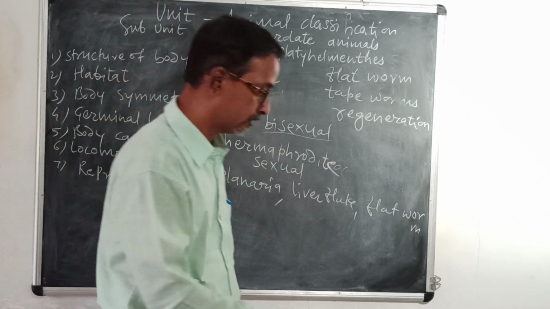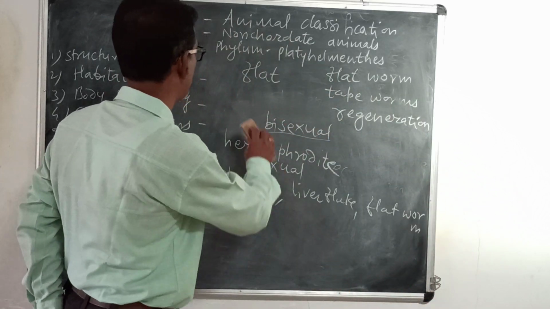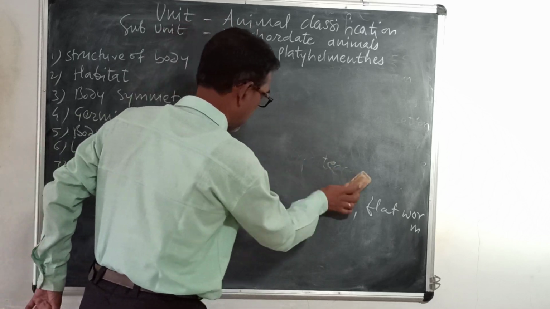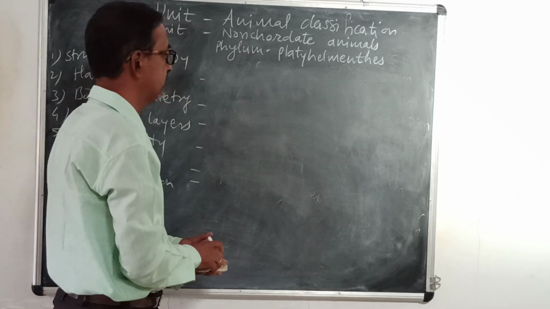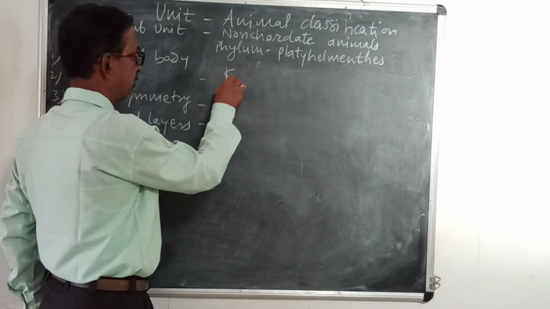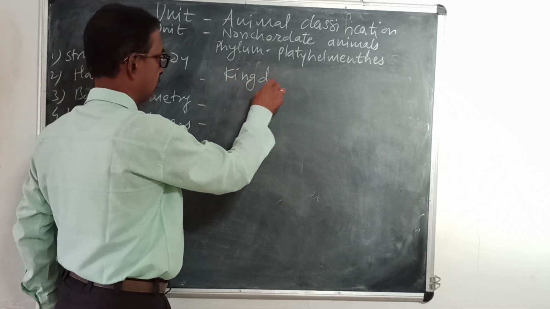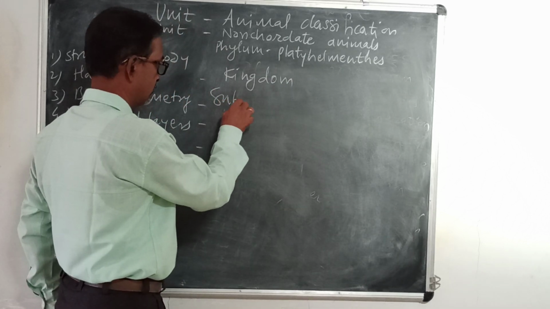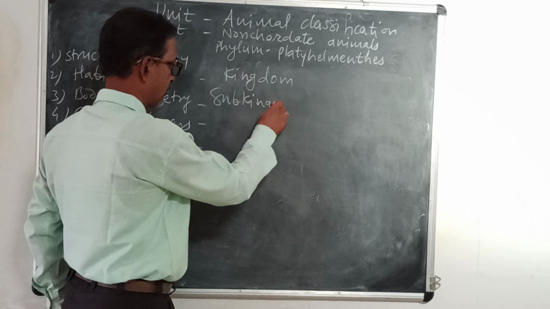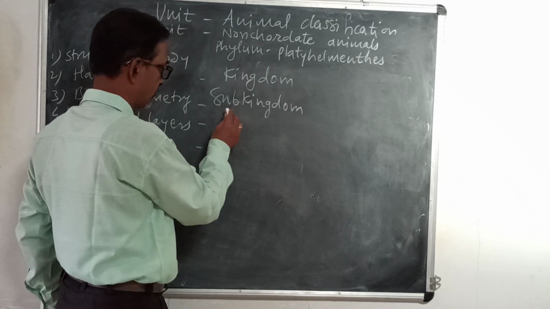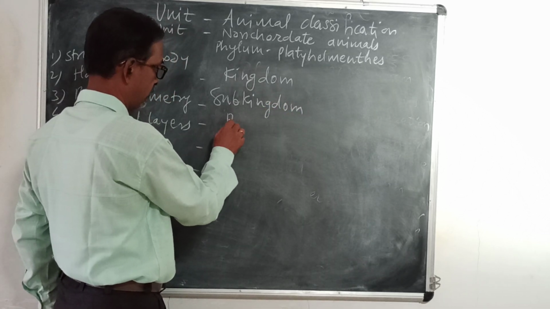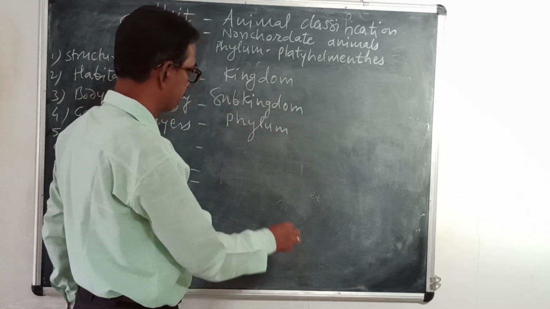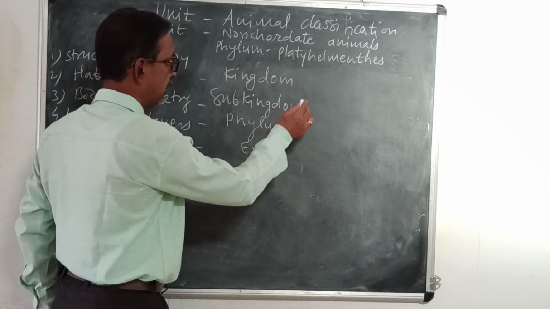And the last point, classification of this phylum. As we have seen, classification: first one is kingdom, subkingdom, then phylum and example.